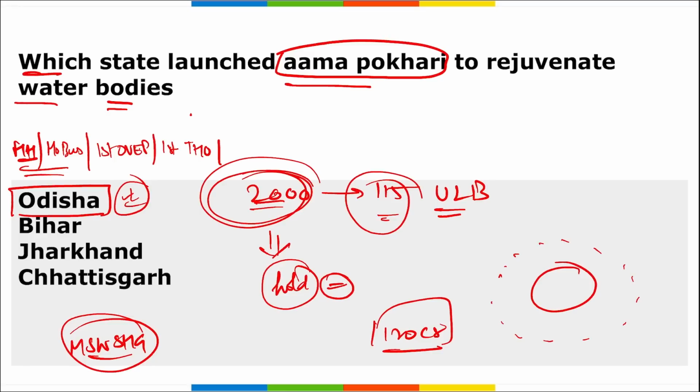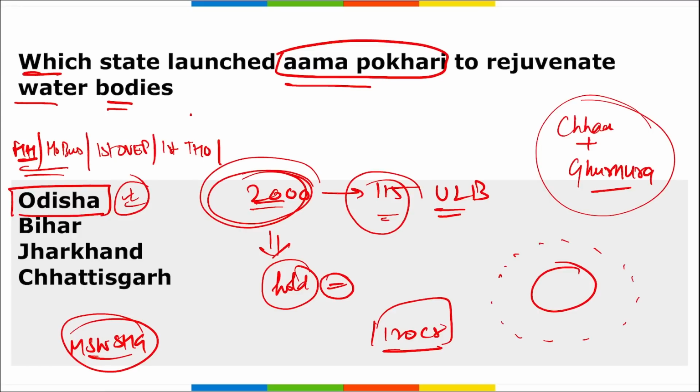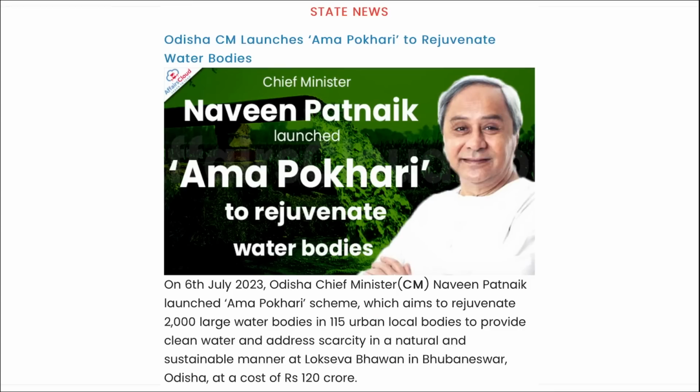Chilika Wildlife Sanctuary is also located in Odisha. And there are dances you can remember here, Chhau dance and Ghumura dance, also from Odisha. Correct? Next, here you can see Amma Pokhari to rejuvenate the water bodies. This was launched by Odisha's Chief Minister Naveen Patnaik.